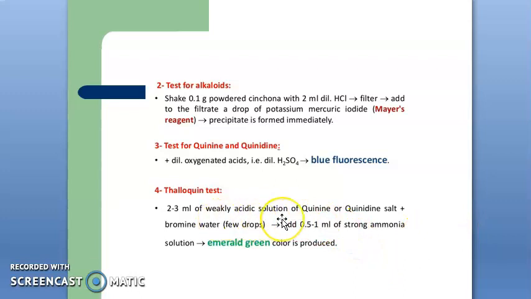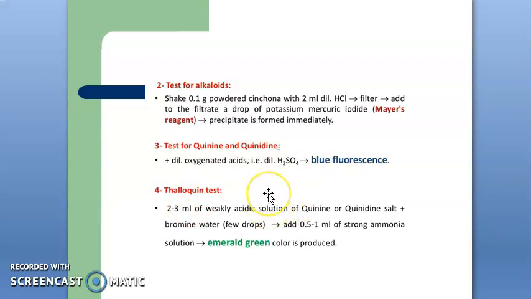Next is the Thalleioquin test, which is specific for cinchona drug. Take 2 to 3 ml of a weakly acidic solution of quinine or quinidine salt, add bromine water, then add 0.5 to 1 ml of strong ammonia solution. It shows an emerald green color, which indicates the presence of quinoline alkaloids. This Thalleioquin test is a specific chemical test and very important for the identification of cinchona bark. And this is all related to cinchona bark.